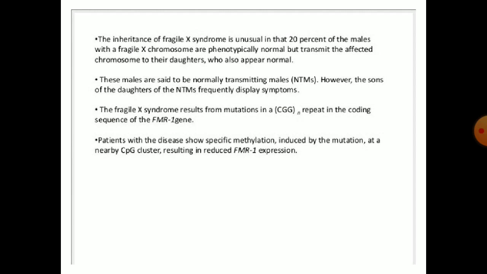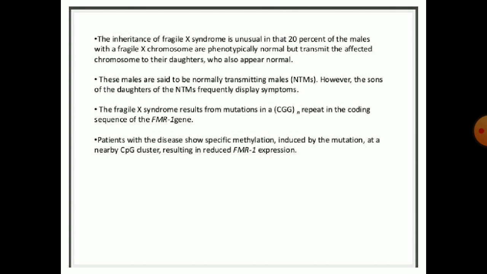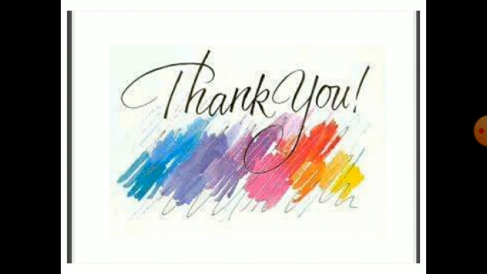The inheritance of Fragile X syndrome is unusual in that 20% of the males who have the fragile X chromosome are phenotypically normal but transmit the affected chromosome to their daughters. Their size appears normal. So this is a figure explaining the CGG triplet in the FMR gene seen in Fragile X syndrome. So guys, we have now studied spontaneous mutation.